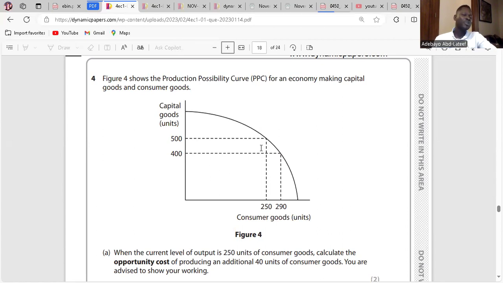Why do we always talk about production possibility curve, linking it to opportunity cost? Because the production possibility curve is a graph that shows the combination of two goods that can be produced if all resources are fully utilized. It means if you have to produce one more, you have to sacrifice the other. That is why there's always opportunity cost. Clear? Yeah. So 100 units of capital goods is the opportunity cost here. Clear?